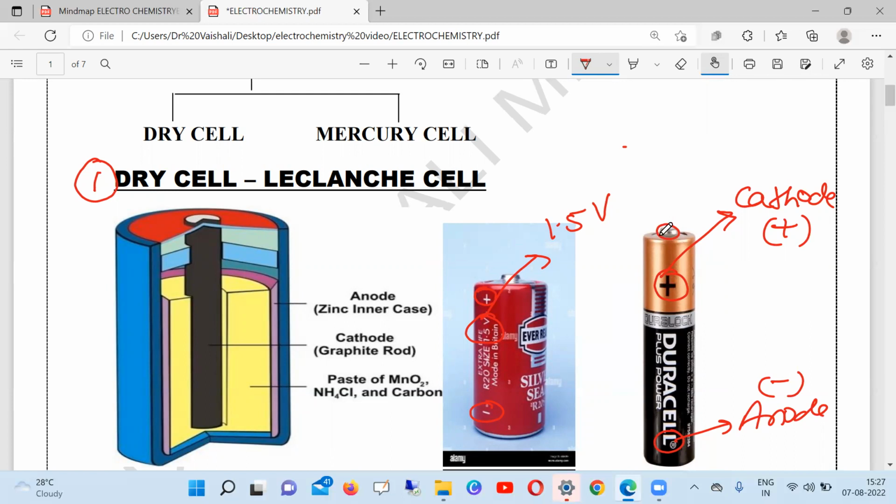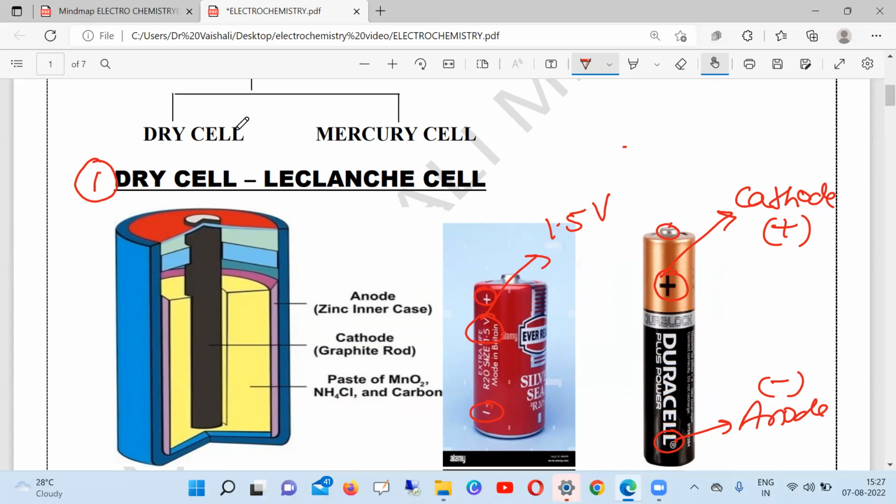But inside there is a rod, and that rod is a carbon rod, or we can say a graphite rod, and that basically acts as the cathode. And at the bottom, when you open and cut the battery, you can see a grayish color, and that gray color is zinc. So by this, we can easily know what the anode is made of and what the cathode is made of.